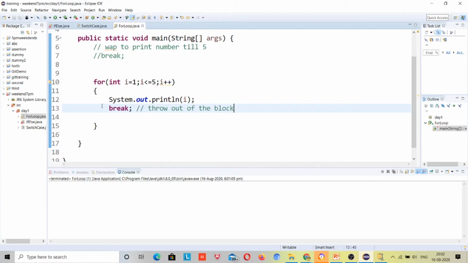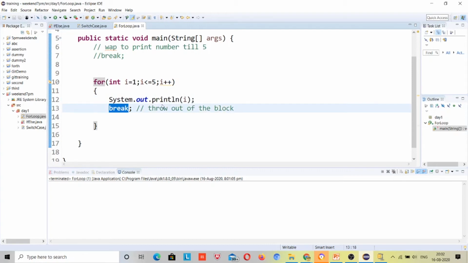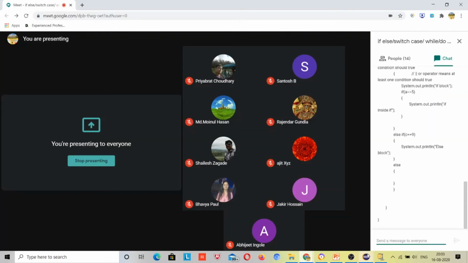So 1 will be printed, and after printing 1, there will be a break and it will throw out of this loop, right? Now let me comment this line, and I will add some code over here.